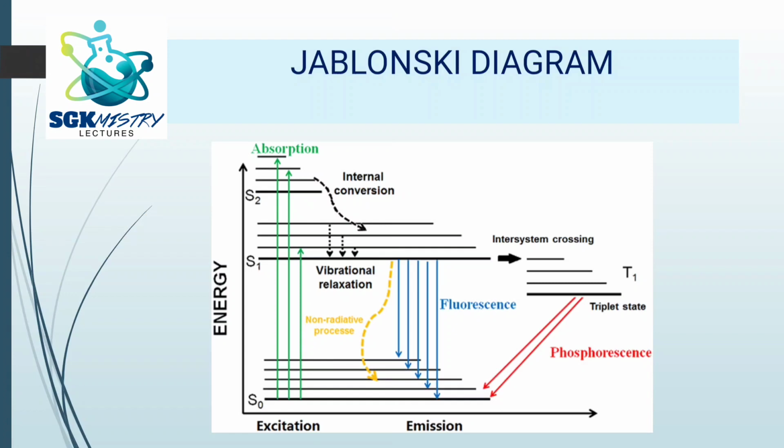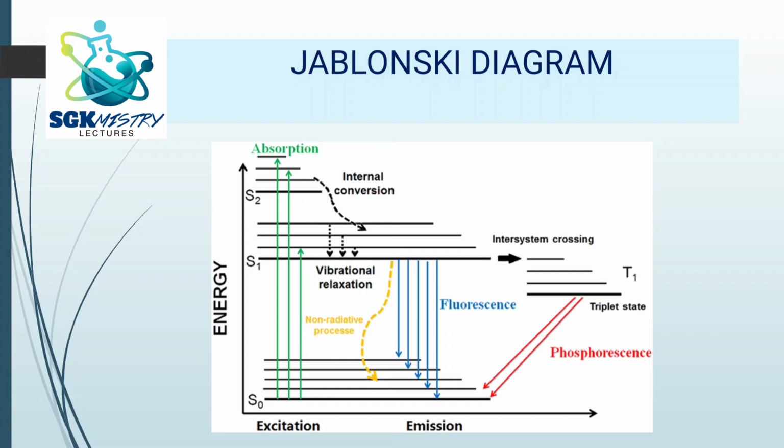Now we can see that in the second case there is fluorescence. So we know that when the light absorbed is emitted immediately or instantaneously, then we call that process as fluorescence. Right. So we can see here from the S1 state, that is the S1 and S0, both are singlet states, but S1 has higher energy level. So from S1 state, when the molecules come back to the S0 state, this is called as fluorescence.